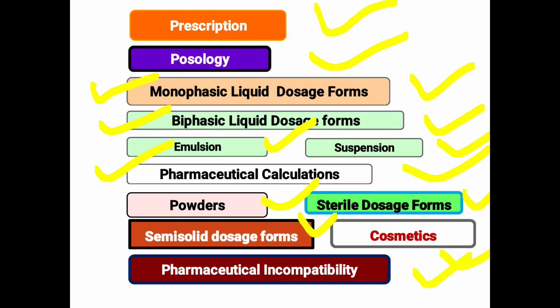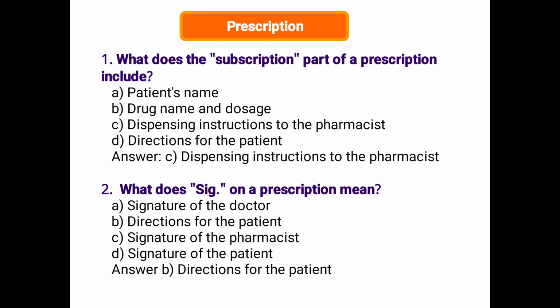Pharmaceutical calculation: metric system and imperial system. The ancient system is the imperial system and today's system is the metric system. Weights and measures. Powders, pharmaceutical powders, sterile dosage form or parenteral dosage form, semi-solid dosage form, paste, ointment, etc. Cosmetics are intended for beautification purposes, and pharmaceutical incompatibility means that compounds are not stable or compatible with each other. So one by one we will discuss MCQs and concepts.